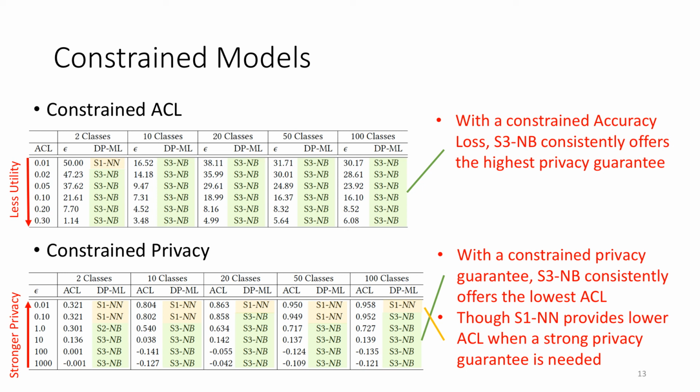When we have a constrained privacy guarantee, meaning we have to offer at least this much privacy, we can see again, stage 3 naive Bayes consistently offers the lowest ACL for those more relaxed guarantees. However, we do see stage 1 neural networks offering lower ACLs when a strong privacy guarantee is needed. Although we will note that the accuracy has already degraded quite significantly. Thus, to answer the question of which technique is the best, from our test here, I can confidently say that stage 3 naive Bayes would serve our utility and privacy purposes the best.